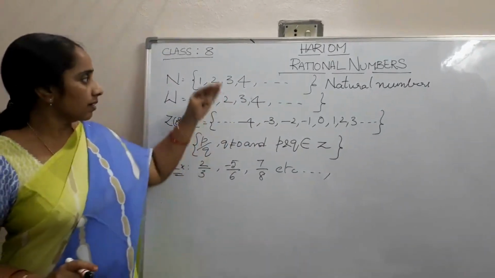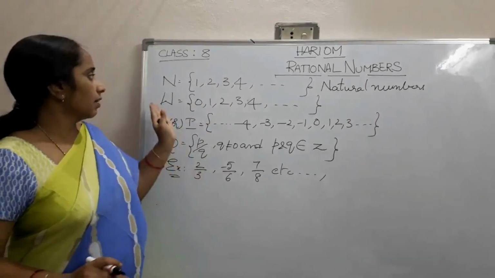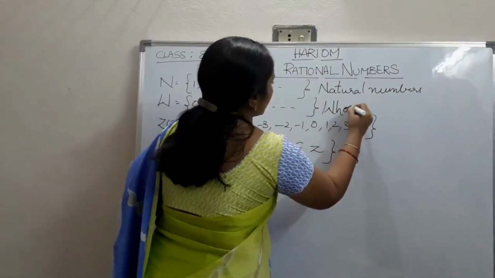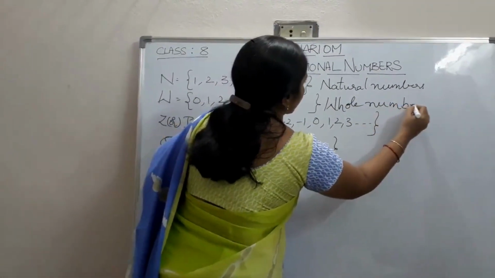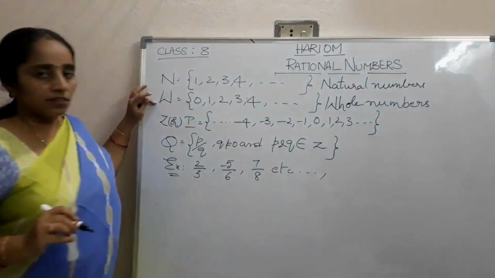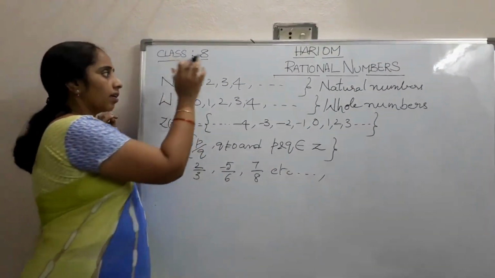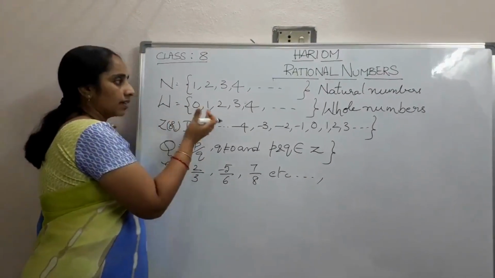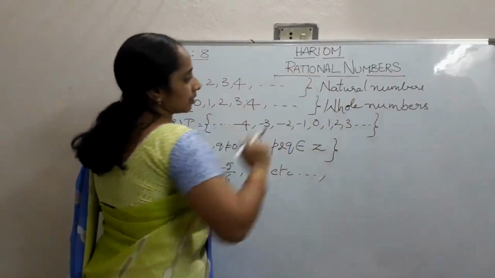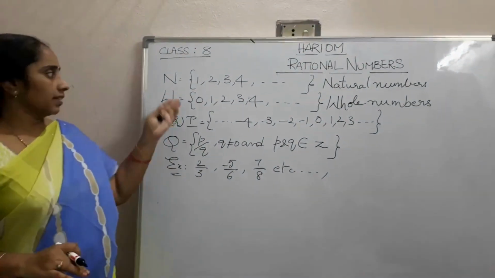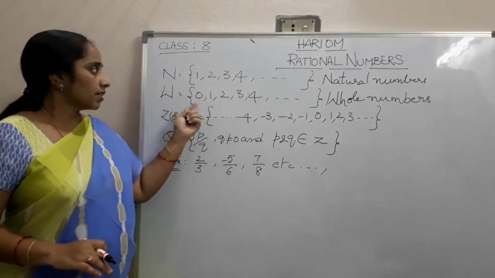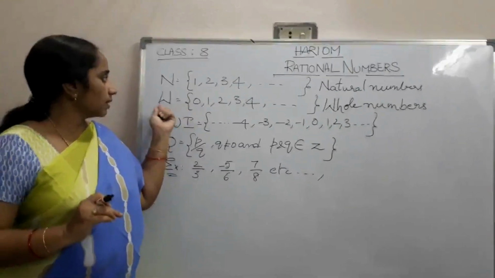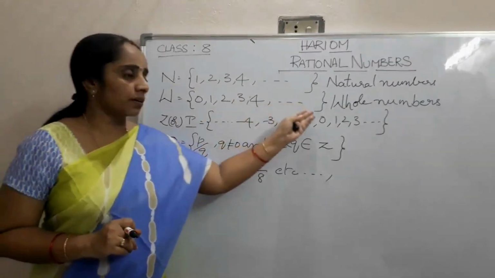Now the next number system is the set of whole numbers, denoted by W. Along with these natural numbers we include 0, and that makes the set of whole numbers.